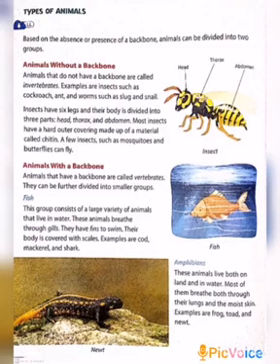Next, amphibians. Animals that live both on land and in water are called amphibians. Example, frog, toad, etc. When on land, they breathe through their lungs, and when they are in water, they breathe through their moist skin.